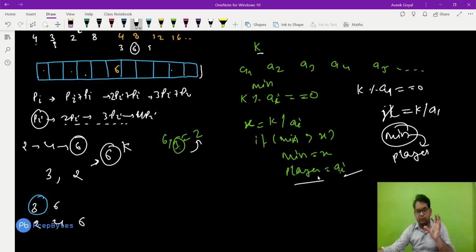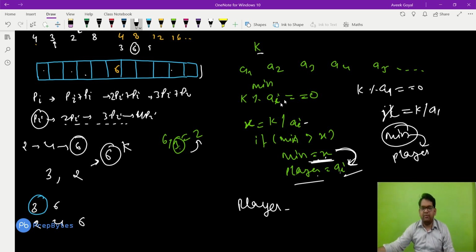Because we need the player with the minimum moves. So if minimum moves is x, then which player is making that many moves? That is given to us by AI. Therefore it is stored here in the player. We do this for each and every array element, and whichever element gives the minimum moves, and the player that is giving that minimum move, both are stored. Finally we will be printing player.